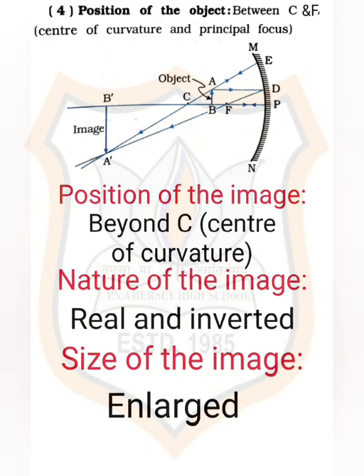So when the object is between C and F, the image will be beyond the center of curvature. The nature of the image is real and inverted, and the size of the image is enlarged as compared to the object size. Is it clear to you?